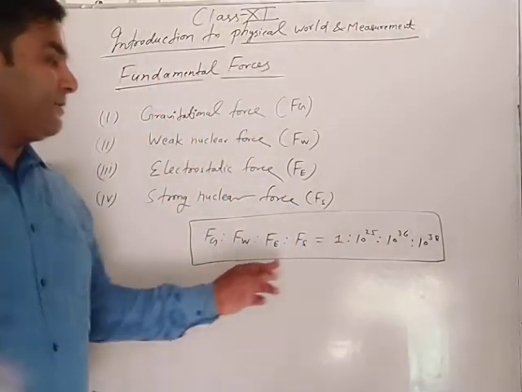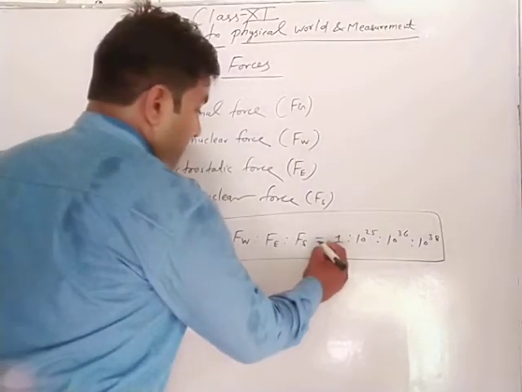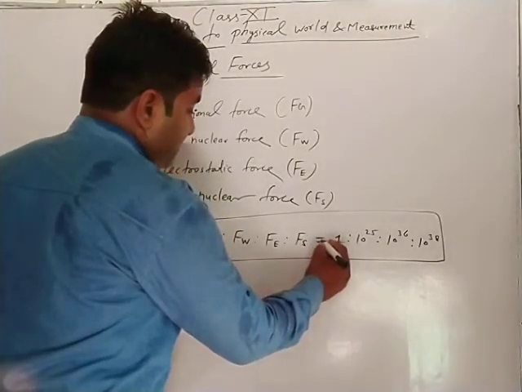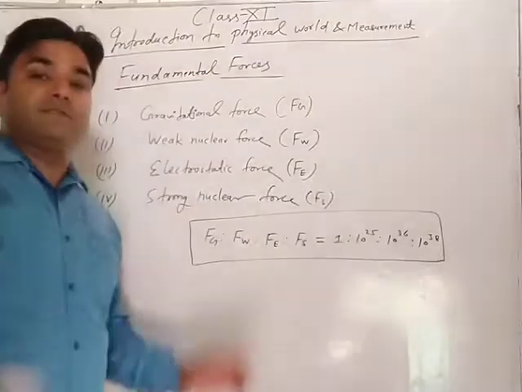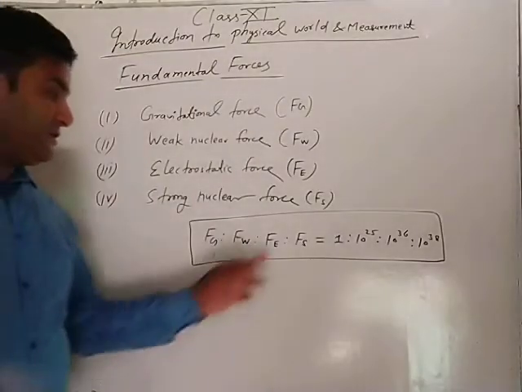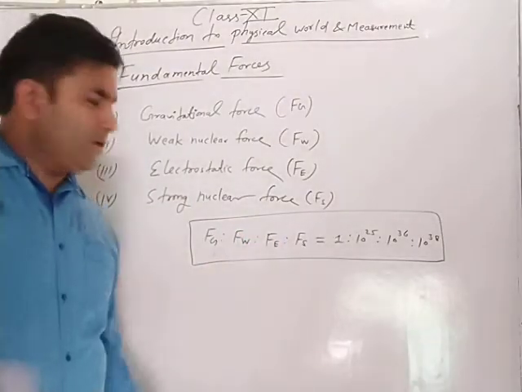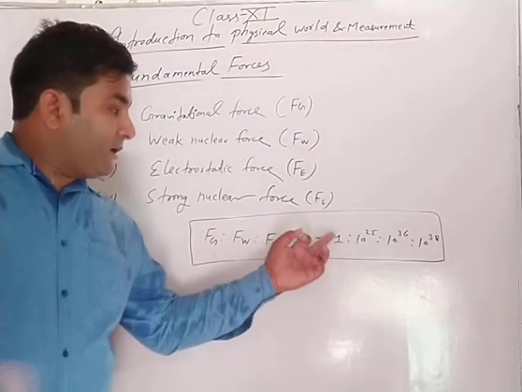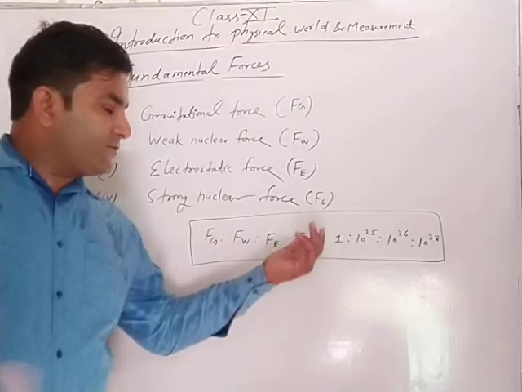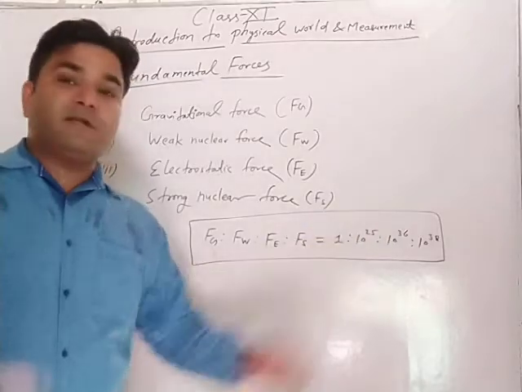This is an important concept in competitive exams. Any question based on this concept can be asked, so you have to learn it. Here 1 means 10 to the power 0, that gives 1.